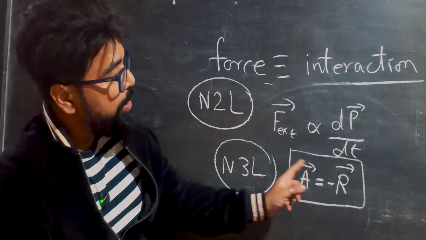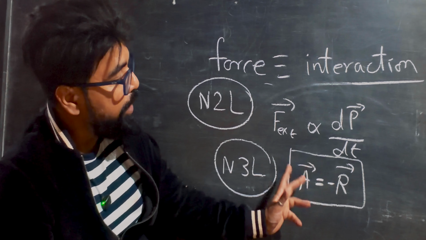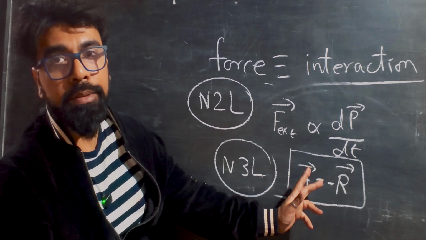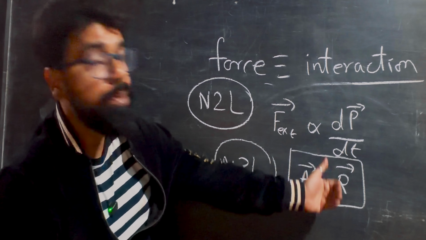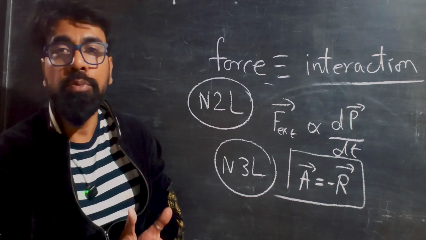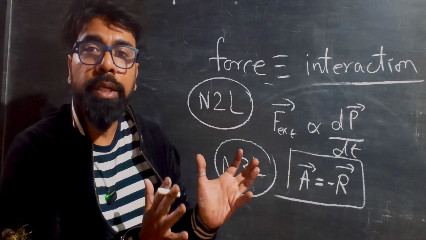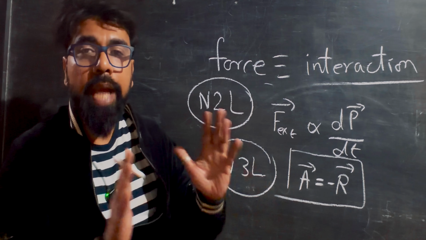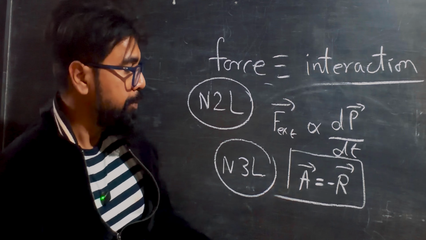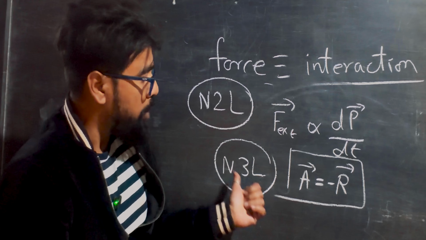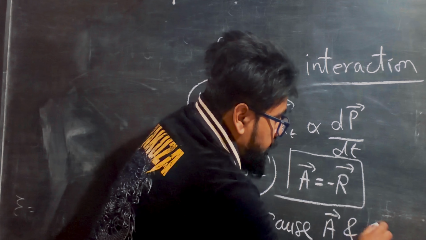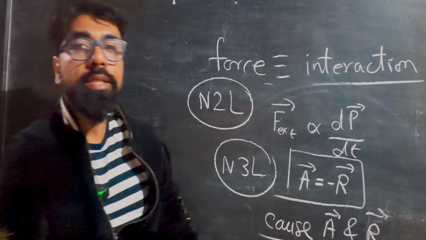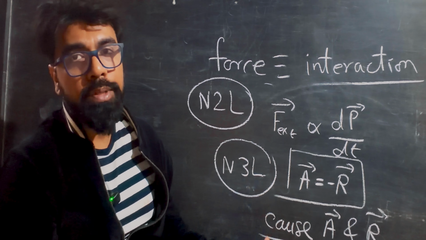The next concept is that if the action is acting on body 1, the reaction can never act on body 1; it will act on body 2 or some other body. Action and reaction can never act on the same body. And the third part of this law is that the cause of action and reaction has to be the same.